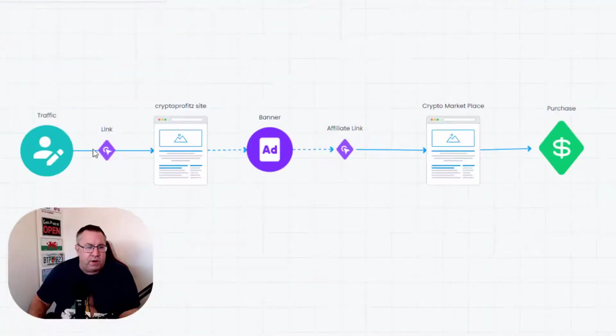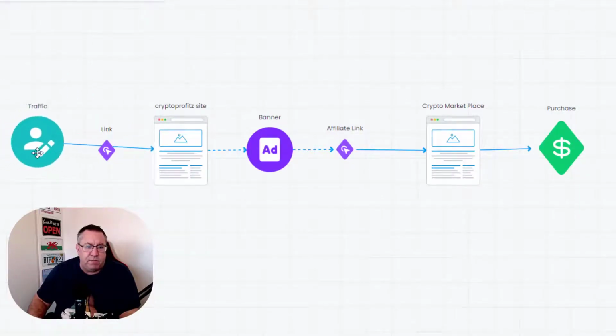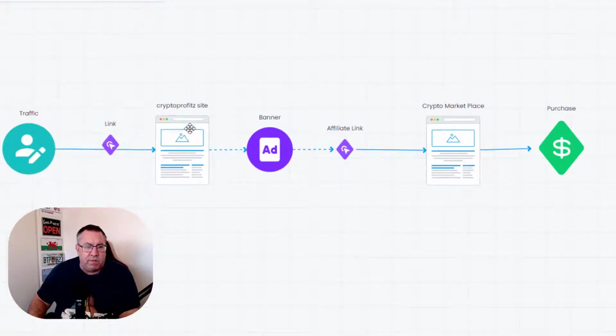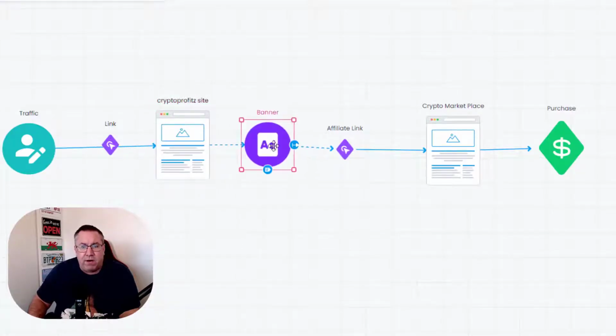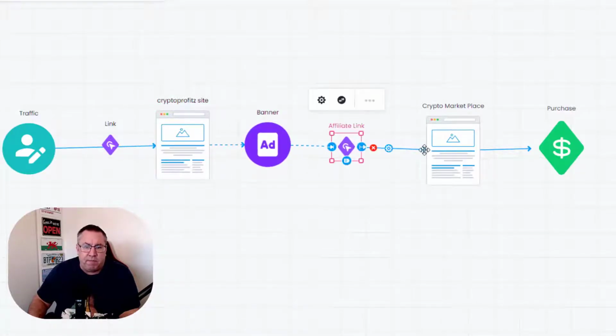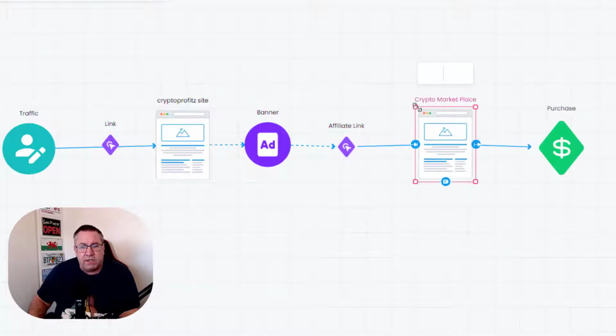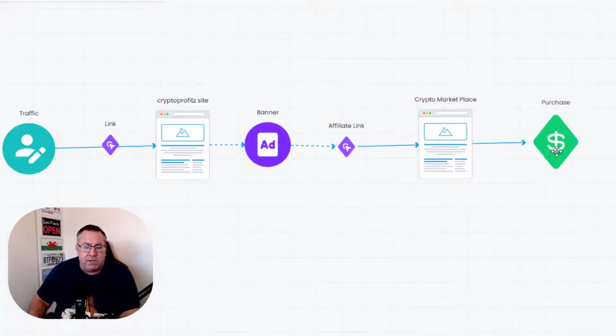Let me just show you very quickly on here. You would have traffic that comes over to the link that is going to be over to your crypto site, and that crypto site would have a banner on it. They would come through the affiliate link on that banner over to the crypto marketplaces. They would join this, and any kind of purchases they make, you would go ahead and get a commission. That's the way it would work.